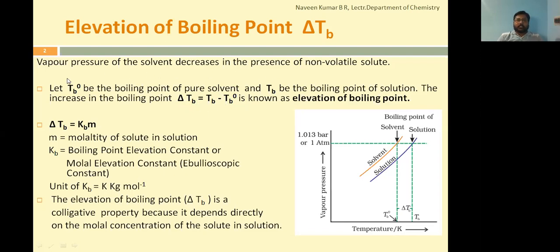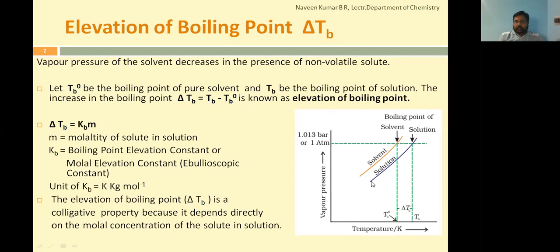Now we'll understand this definition with the help of a simple graphical representation. We'll take vapor pressure on the y coordinate and the temperature on the x coordinate. Observe the plots placed in the graph. This orange color plot represents the solvent.